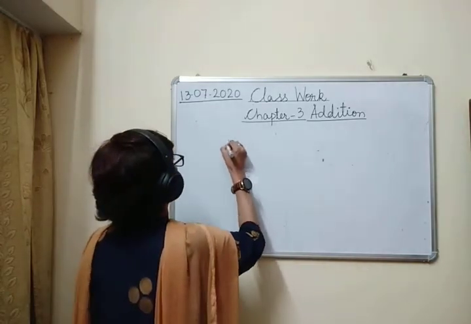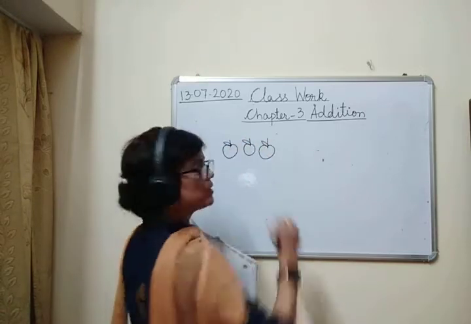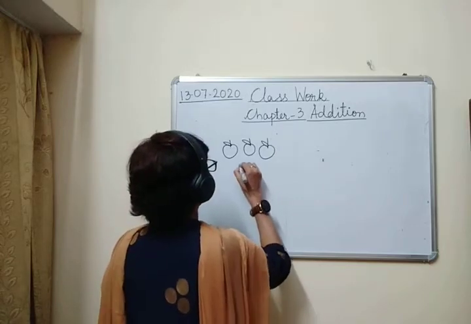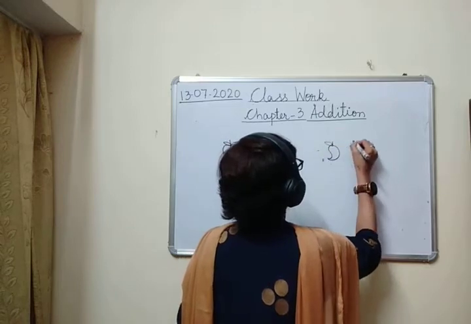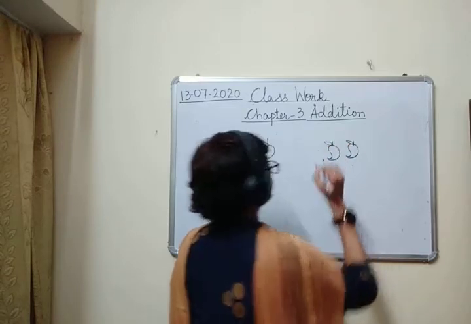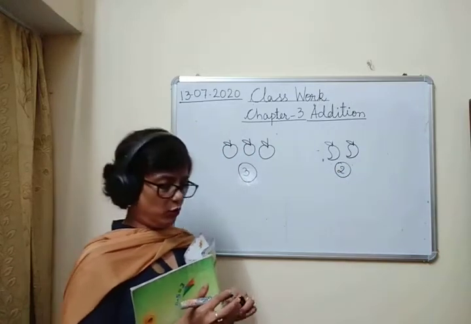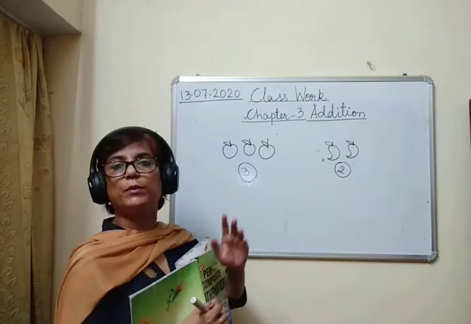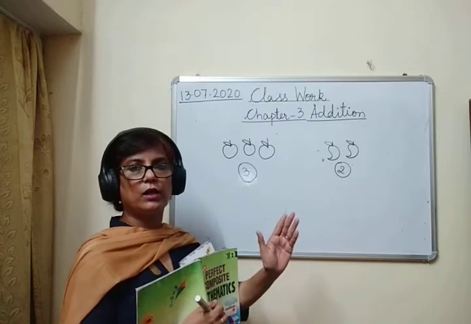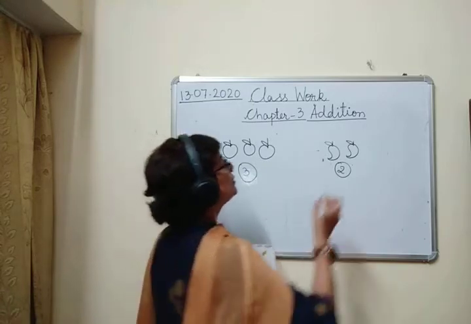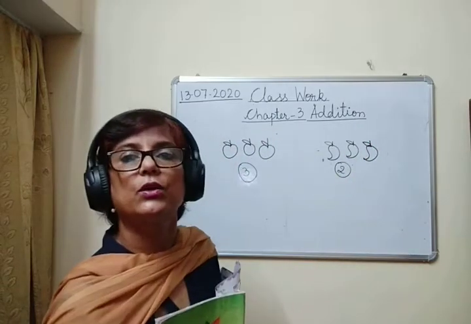जैसे this side I have 3 oranges. Okay, these are 3 oranges, and this side I have 2 mangoes. These are 2 mangoes. So can you say 3 is equal to 2? आप क्या बोल सकते हो कि 3 and 2 बराबर है? 3 oranges and 2 mangoes तो बराबर नहीं होंगे. So they are not equal. Okay. So if I add one more mango here, now it is 3 mangoes.